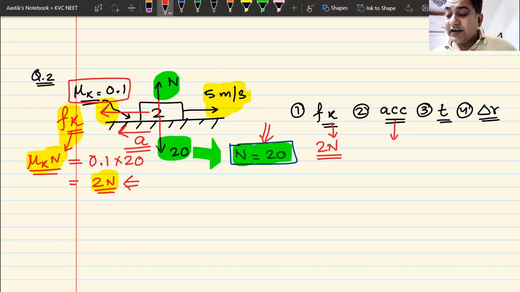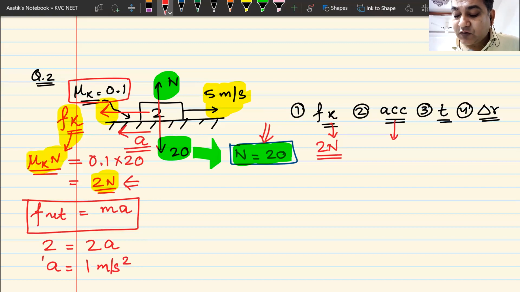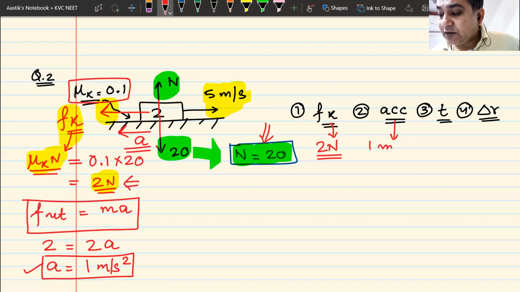So I must write F net. Net force is mass into acceleration. Net force is 2. Mass is 2 into a. So my acceleration becomes 1 meter per second square. So my answer for acceleration is 1 meter per second square.